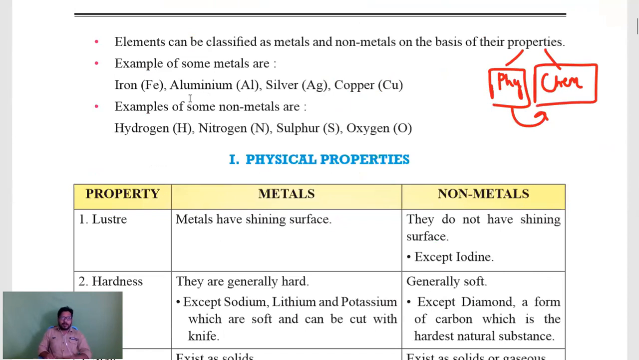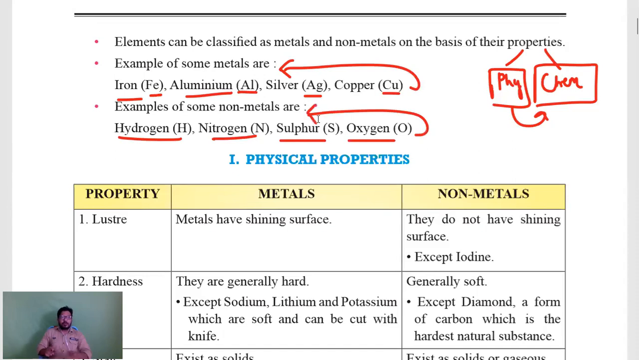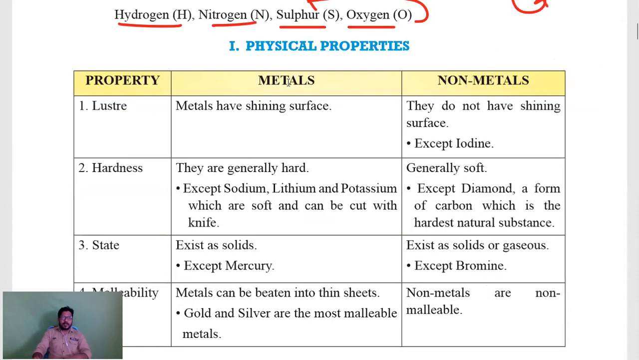Here you see a few examples: iron Fe, aluminium Al, silver Ag, copper Cu. These are all classified as metals. While coming to non-metals, hydrogen is a gas, nitrogen is a gas, sulfur, oxygen is a gas. All these are non-metals. How can they be divided? First, I told you, physical properties.